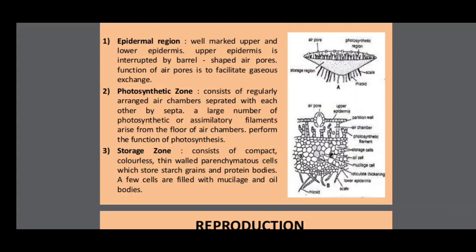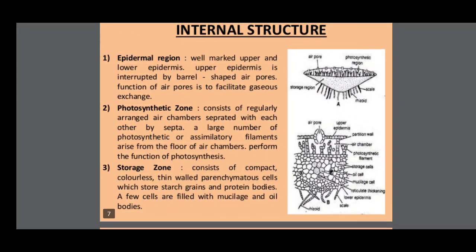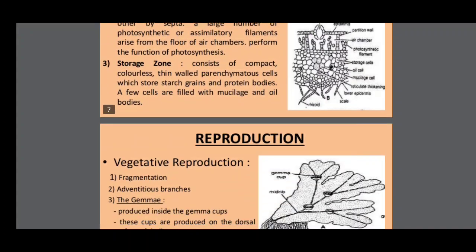Next one, below the photosynthetic zone, the storage zone is present. Storage zone consists of compact, colorless, thin-walled parenchymatous cells which store starch grains and protein bodies. A few cells are filled with mucilage and oil bodies.